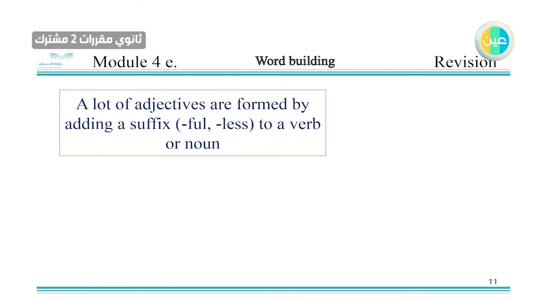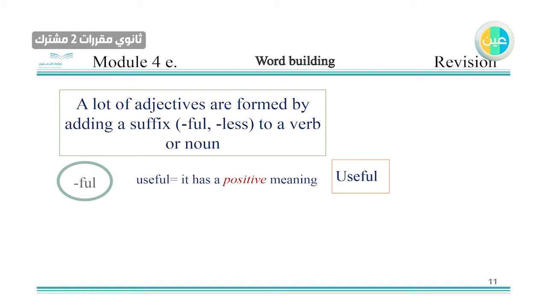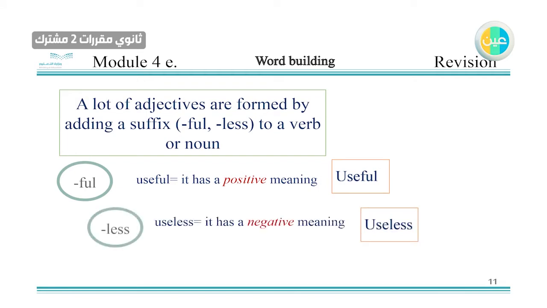Now, a lot of adjectives are formed by adding the suffix full or less. When I say full and less, you can see the negative and the positive. I say useful, for example. Useful has a positive meaning. It's very useful, I use it a lot, I can use it with many things. But when I say useless, let's say a useless piece of equipment, it has a negative meaning. It means that I don't use it. I don't have that quality of usage in that equipment.